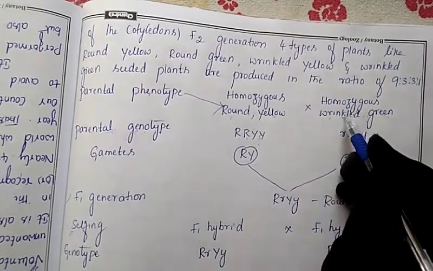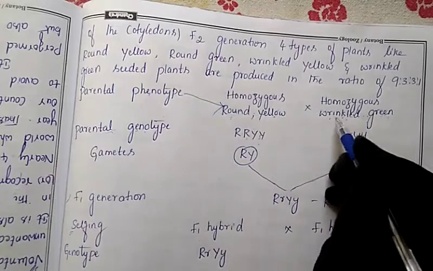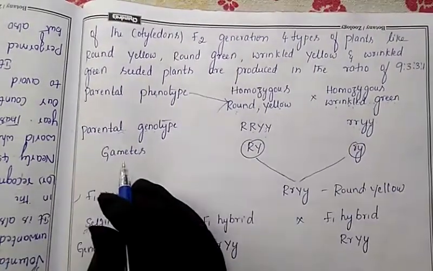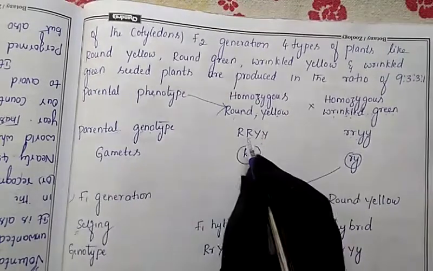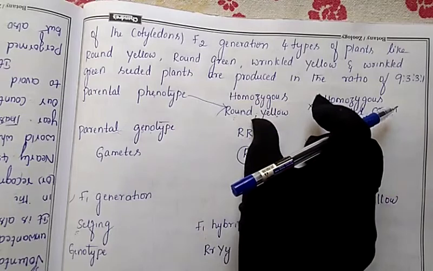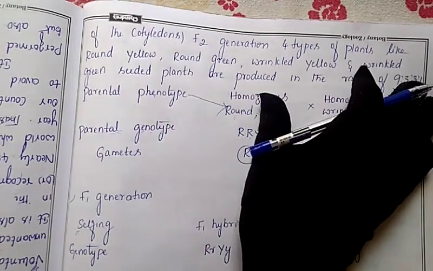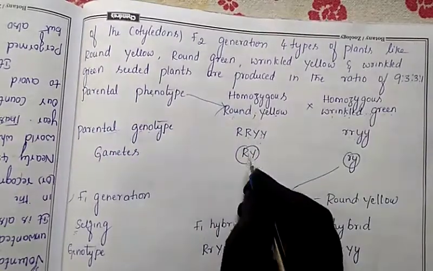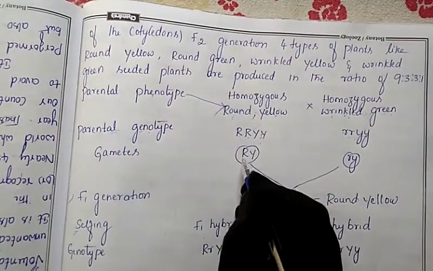And another parent, this is one character. So like that we took the two different characters here. Next we have to release the gametes. Both capital R will take one character. Capital R means what here? Capital R means round. So that's why we'll take one allele from that, homozygous means one allele. Capital R we took here.